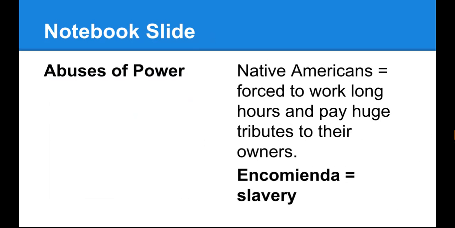On the left side of your notebook, write abuses of power. On the right side, write Native Americans equal forced to work long hours and pay huge tributes to their owners. Encomienda equals slavery.